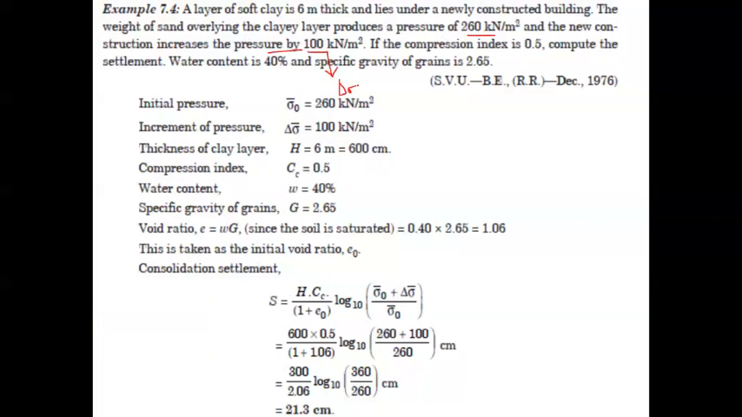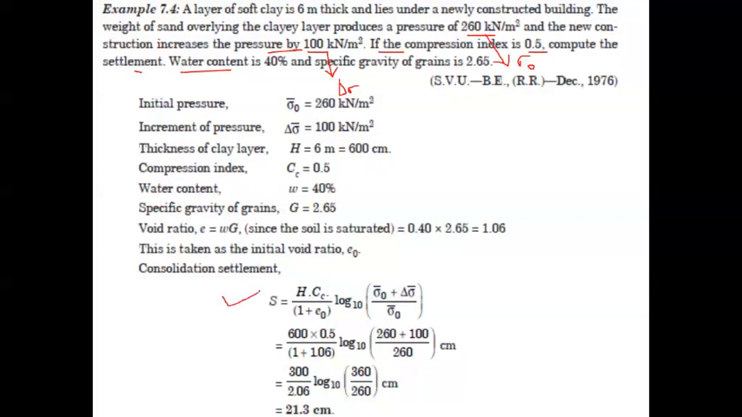It is nothing but the change in the pressure, whereas the value of 260 is due to the soil itself. It is sigma naught, the initial overburden pressure that was acting on the soil before the construction of the building. If the compression index Cc is 0.5, compute the settlement. Water content is also given as 40% and specific gravity of the soil grains as 2.65.